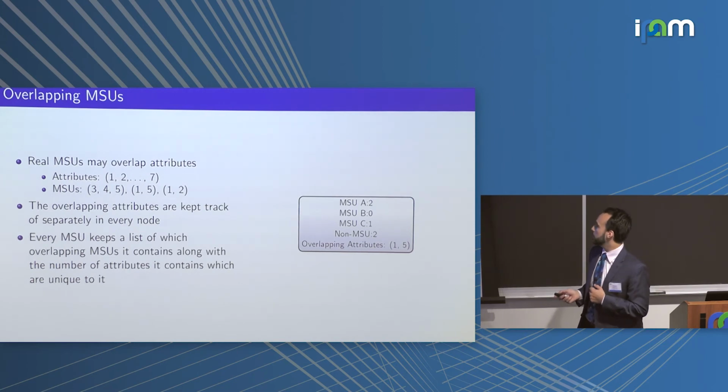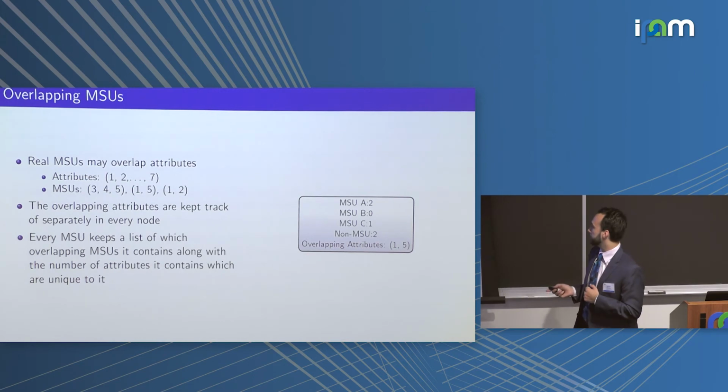But once we do this, we can build out our probability tree in the same way because it's possible to draw a unique attribute from MSU A, B, or C, or an attribute which is not in any MSU, or any one of these overlapping attributes here. But our definition of a terminal node has to change a little bit, because a node is only terminal if this unique value here is 0, but also if the overlapping attributes from that MSU have also all been drawn. But once we account for that, we build out this same probability tree, and we calculate our PIRATE score in the same way.